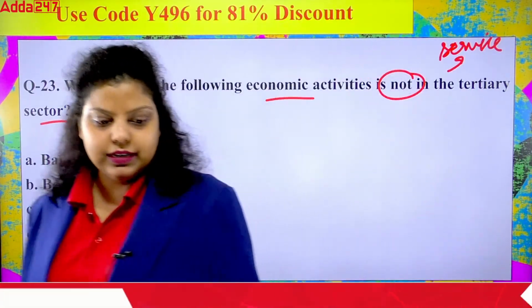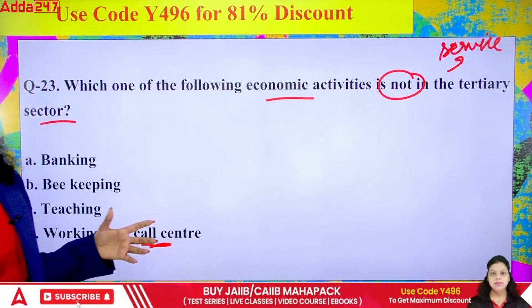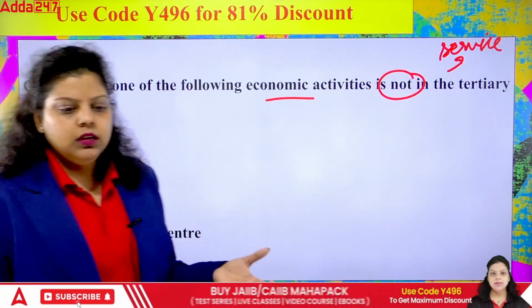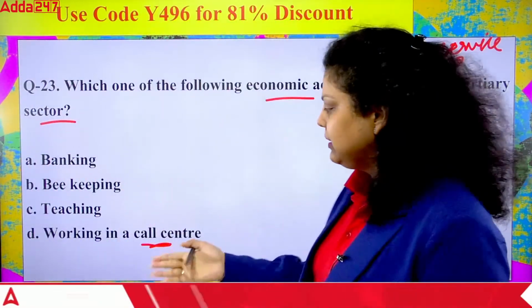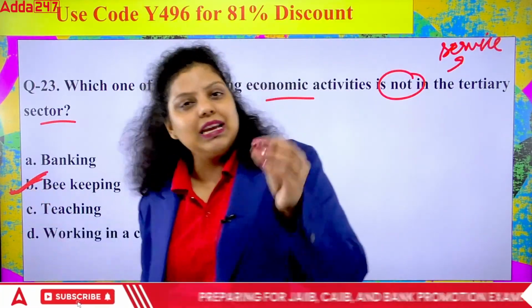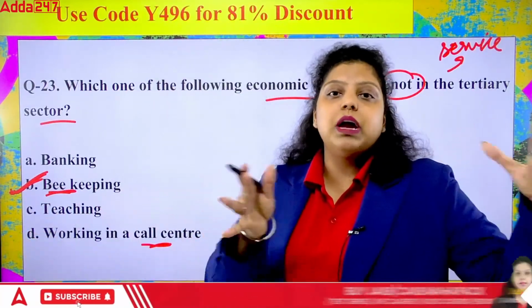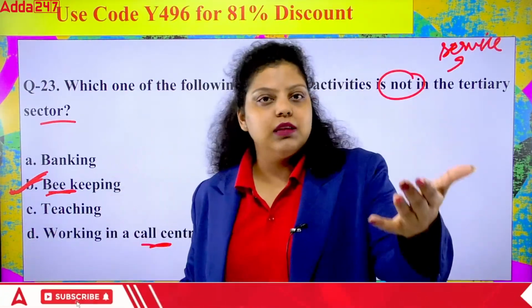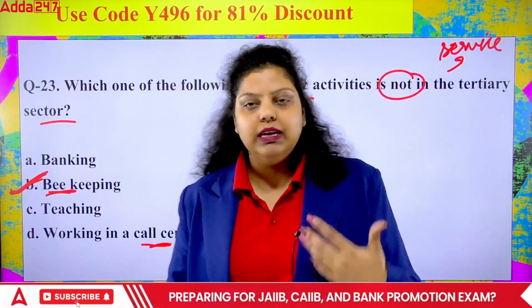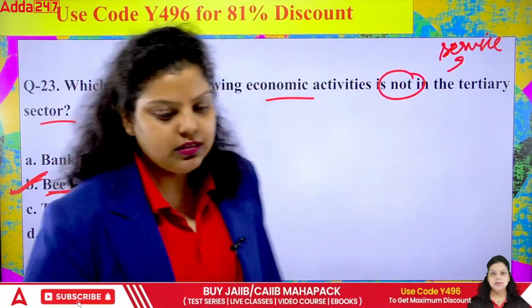Okay, and the right answer will be B and D, two options. How can it be D? The persons who are working in a call center are providing services on the phone. That's a part of your service sector, but not the beekeeping. Beekeeping is very easy: it is simply related to your agriculture sector, your primary sector. Banking, you guys are providing services. Teaching, I am providing a service. Call center people are providing a service, but beekeeping not. So the right answer will be B.